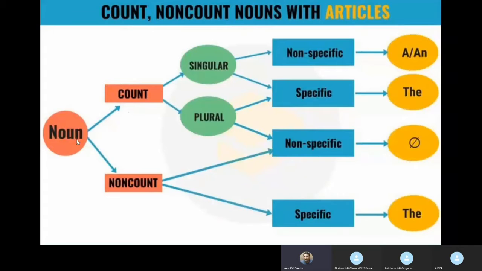You know that we have got two types of nouns: one is countable and another is non-countable. If we have a non-countable noun, we have to use either the article "the" or no article at all. When we have countable nouns, we have two situations: singular and plural. If it is a singular noun and it is specific, we use "the". If it is plural and non-specific, we don't use any article. But if the noun is singular and non-specific, we use "a" or "an".